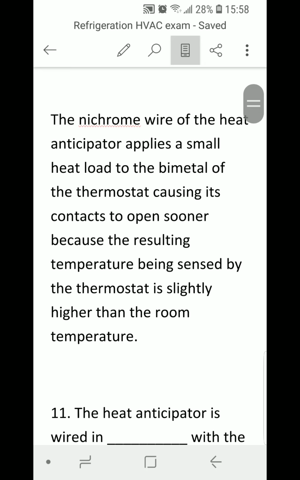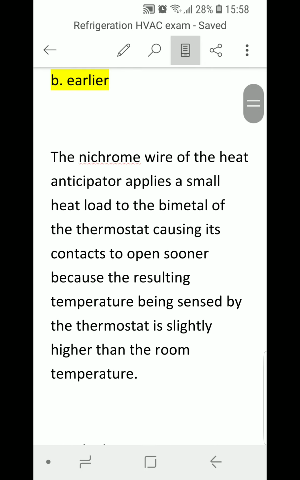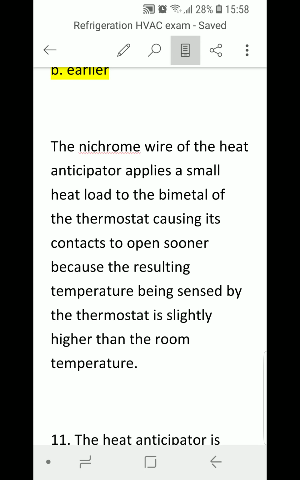A small note here: effectively, the nichrome wire in the heat anticipator applies a small heat load, essentially fooling the thermostat, tricking it into thinking that it's already reached the set point by applying that small heat load. It's like a trick heat.